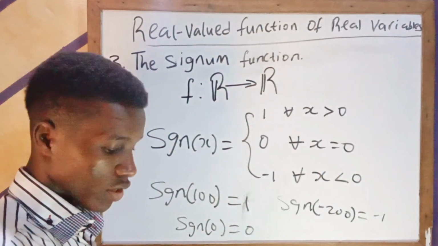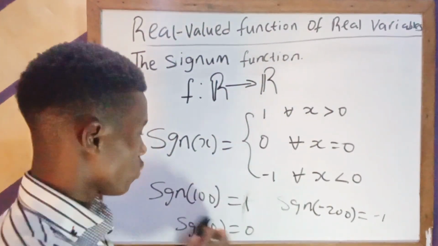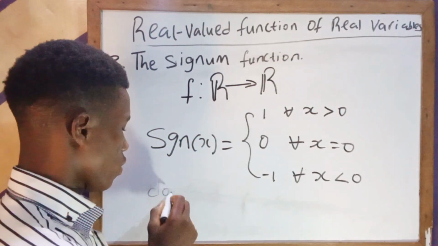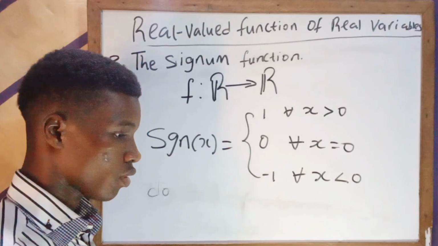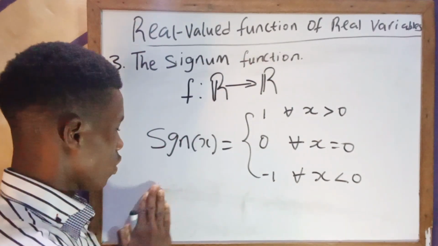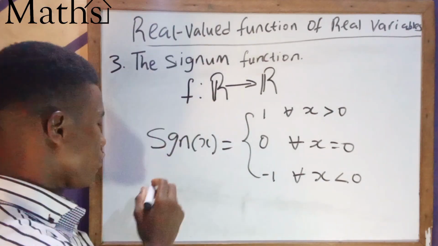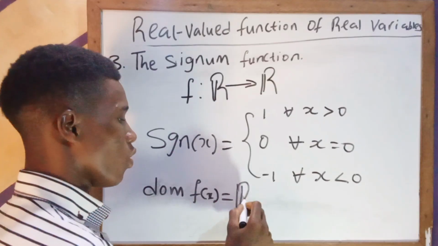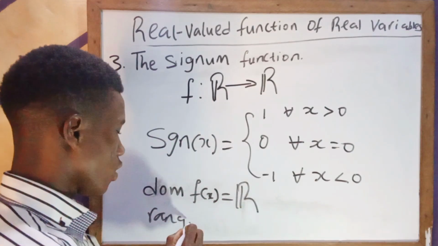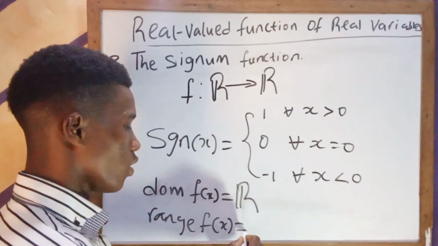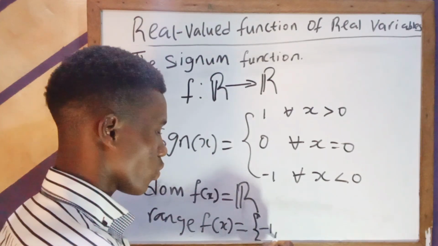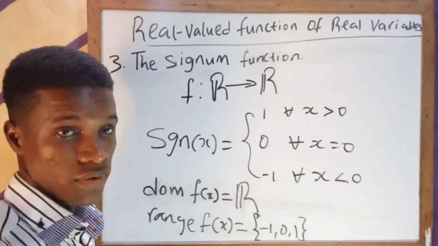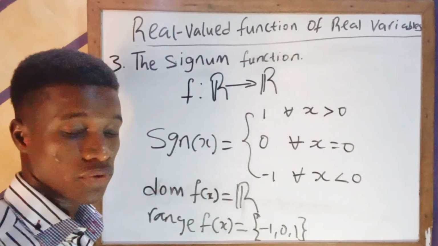So you can just basically write the domain of the signum function. So the domain of the signum function, let's say this f is a signum function. So say that dom f is equal to what? All real numbers. While the range of the signum function, that is this function we are dealing with now, is the set minus 1, 0, and 1. So this is basically how the signum function is defined. So let's look into other functions.